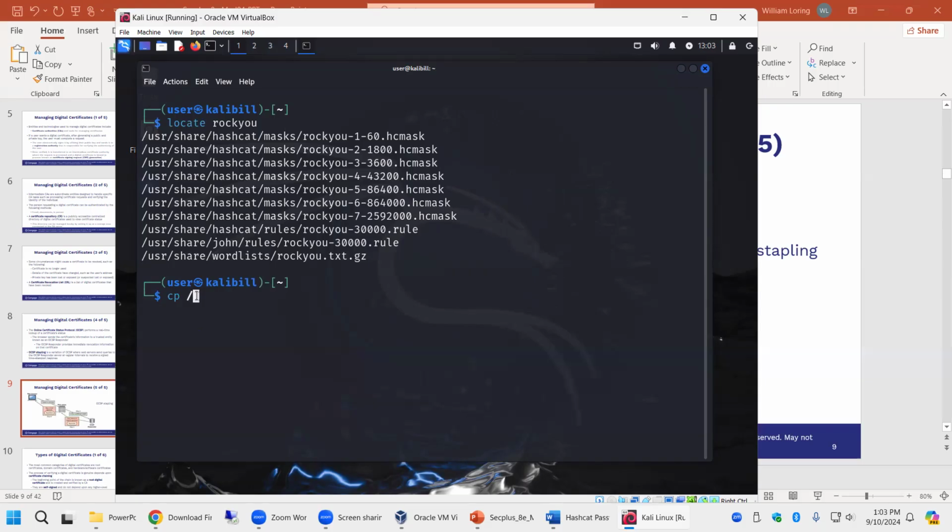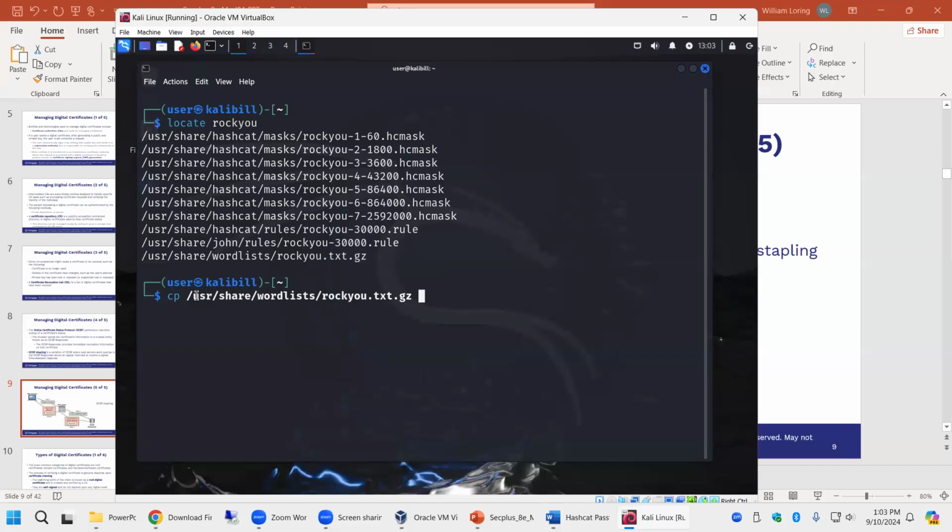So cp is copy. Then we're going to put in the absolute path. And you can use what's called tab completion, like I just typed in SH for share, which, by the way, is on page 7, word lists. There it is. So I just typed in the first characters of each one of them, pressed tab, and it automatically filled it in. Linux did. Now that gives me my source file.